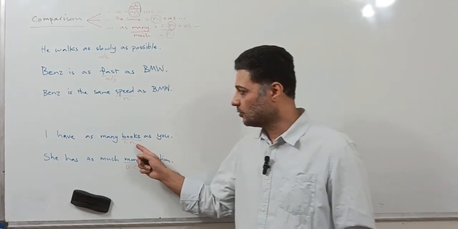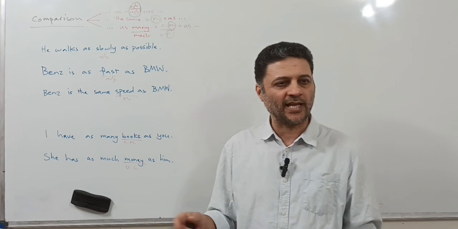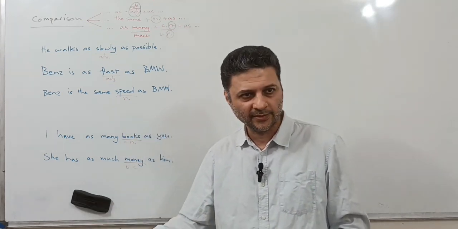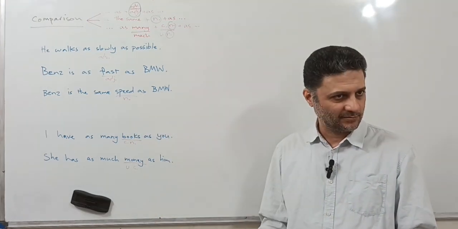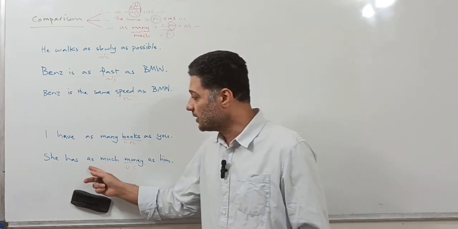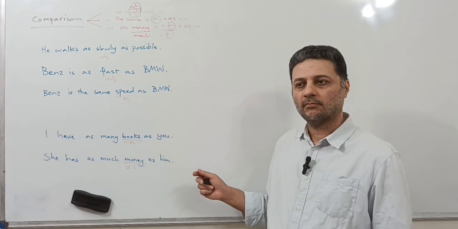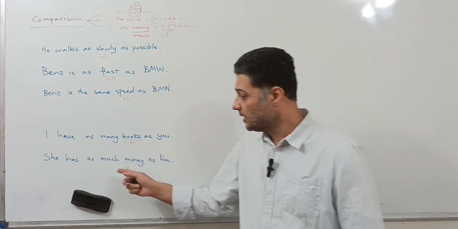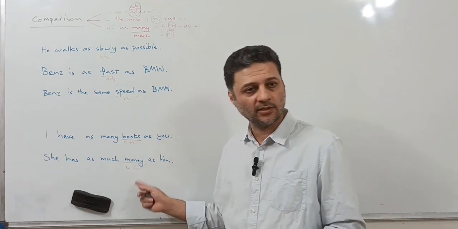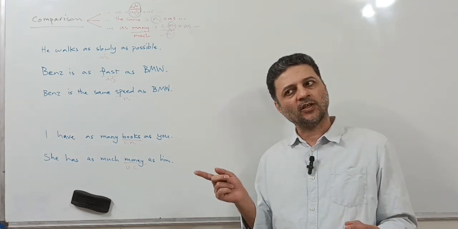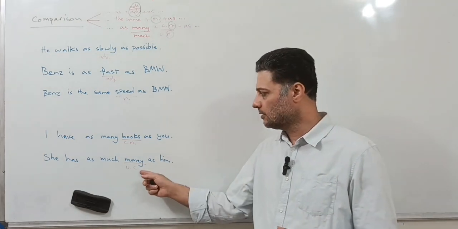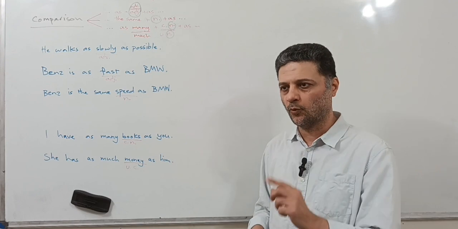So as many books, as many cars, as many houses, as many phones, cell phones. Well, how about much? She has as much money as him, or as he does. As much money. Money is uncountable. Much is followed by only an uncountable noun. There's only one form, and that's it.